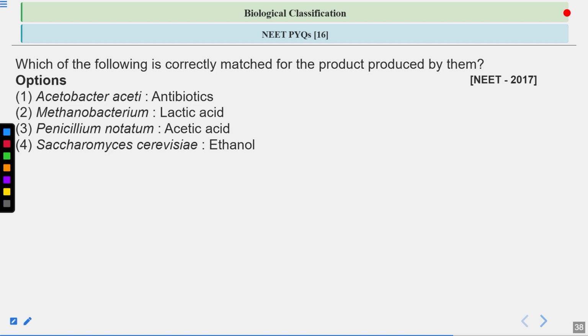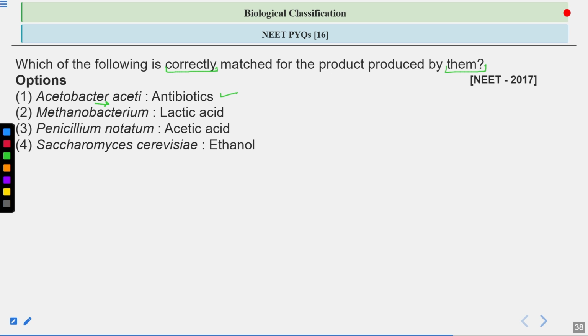The next question: which of the following is correctly matched for the product produced by them? Here they have given you the name of the organism, and then they have given you the name of the product. So, what is the correct match here?